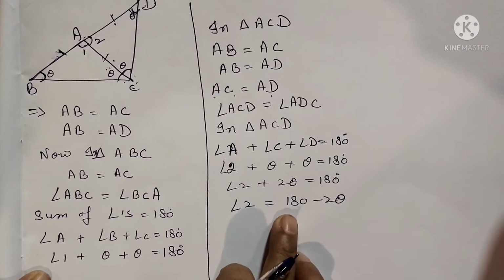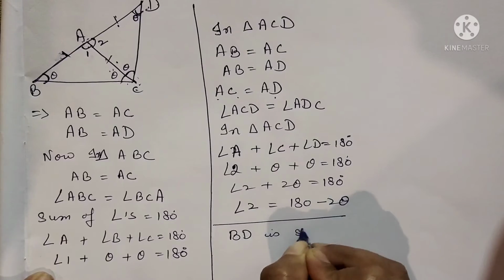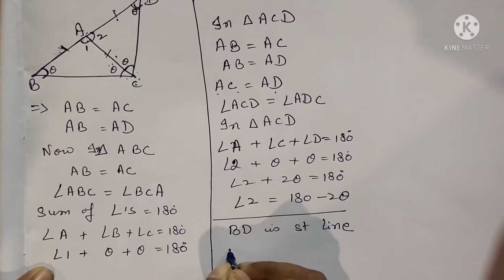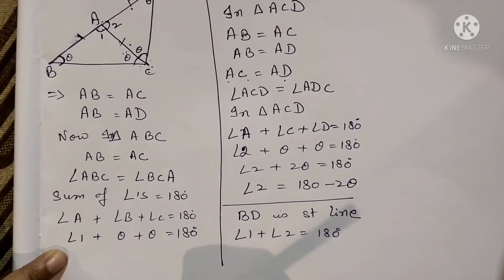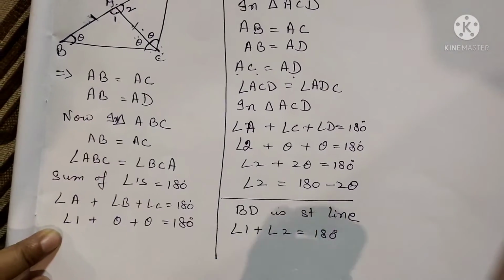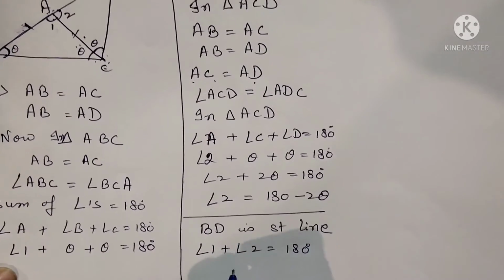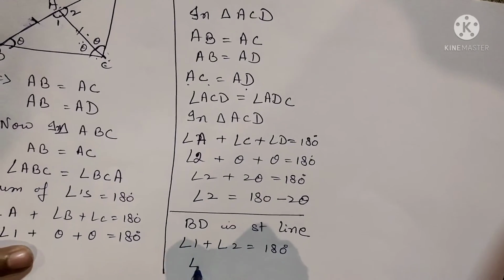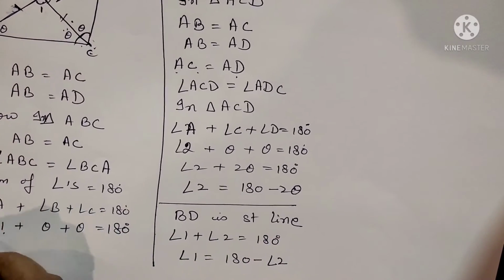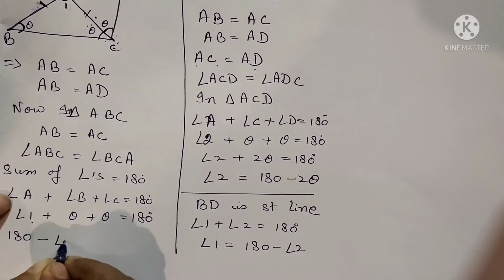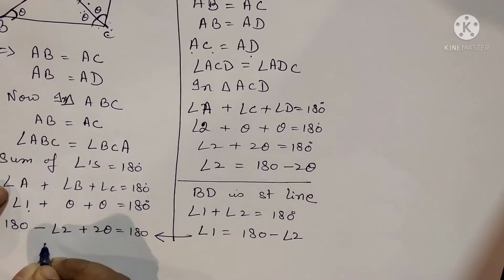Now when we substitute, we also know BD is a straight line. BD is a straight line. So angle 1 plus angle 2 is also equal to 180 degree. So we can substitute angle 1 is equal to 180 minus angle 2. Here 180 minus angle 2 plus 2 theta is equal to 180 degree. यहाँ substitute कर दो.